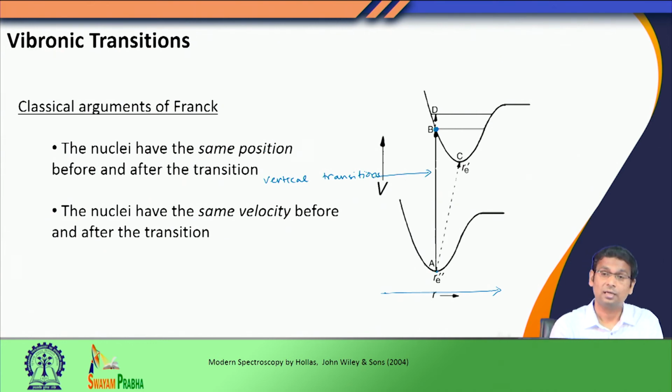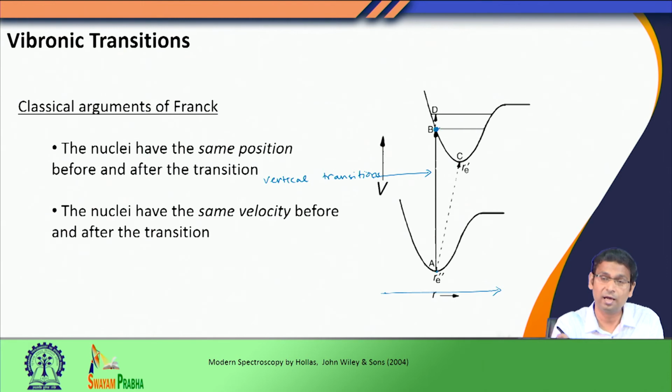Now, the nuclei have the same position, but he also said that the nuclei should have the same velocity before and after the transition. What was the velocity before the transition? Of course, before the transition the sample was in its vibrational ground state, so it was a stationary vibrational state. The nuclei were stationary. So, when it goes to the upper excited state, the velocity of the nuclei should remain the same, that means they also should remain stationary.